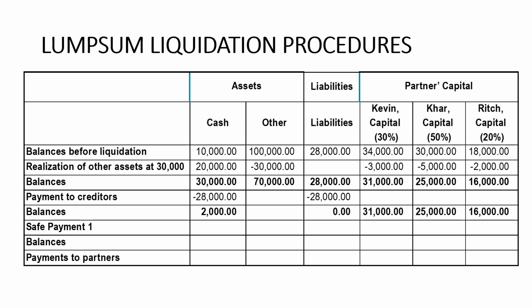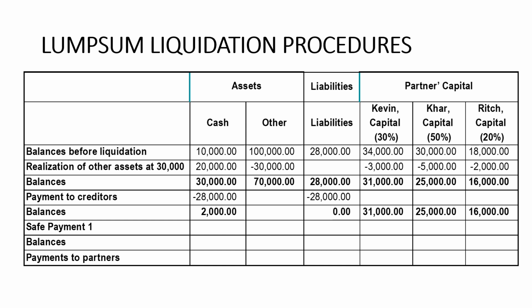So the balances before liquidation are: cash 10,000, other assets 100,000, liabilities 28,000, and capital of 34,000 for Kevin, 30,000 for Car, and 18,000 for Rich. Then the realization of other assets at 30,000. Take note, we only received 20,000 for that, but we would minus 30,000. So the losses would now be absorbed among the partners: 3,000 for Kevin, 5,000 for Car, and 2,000 for Rich.